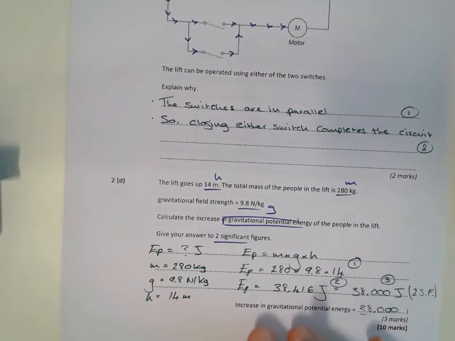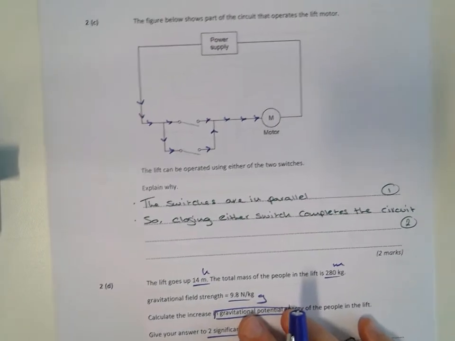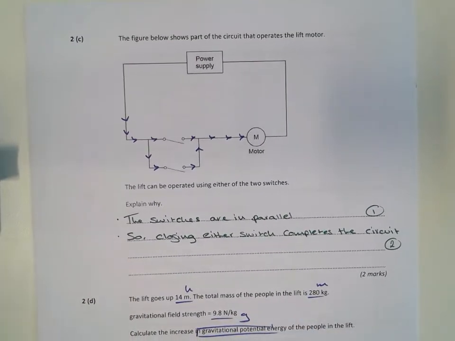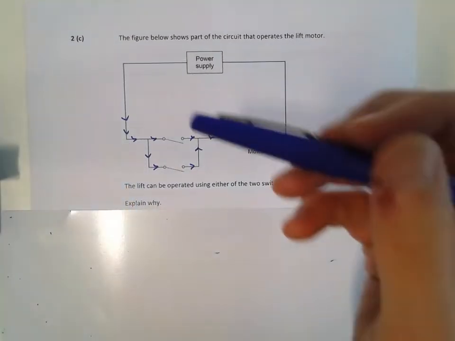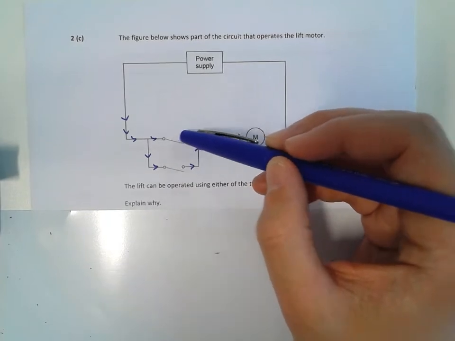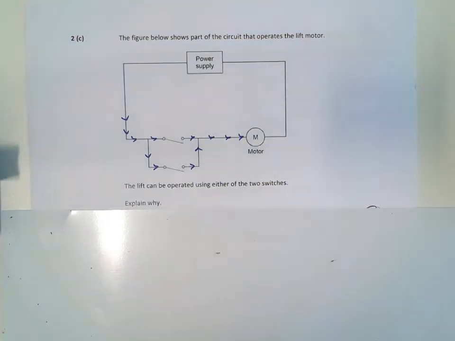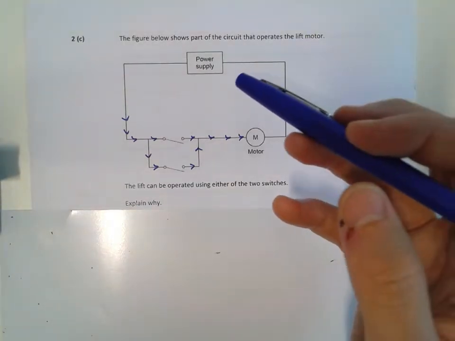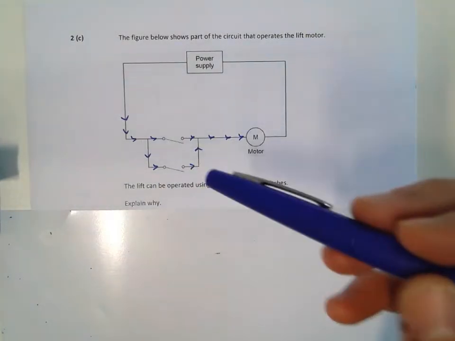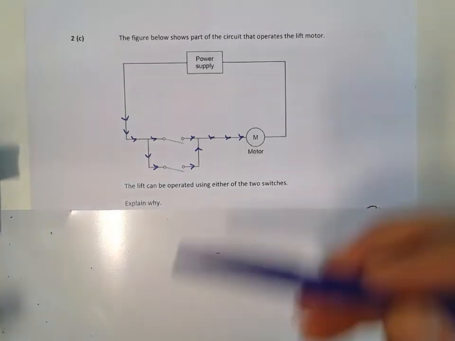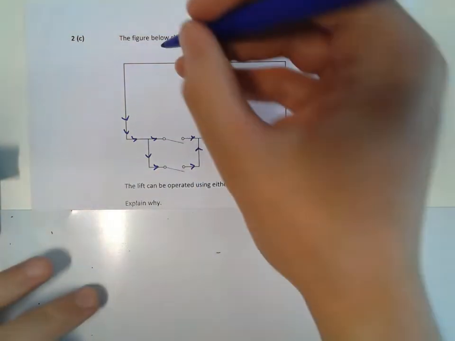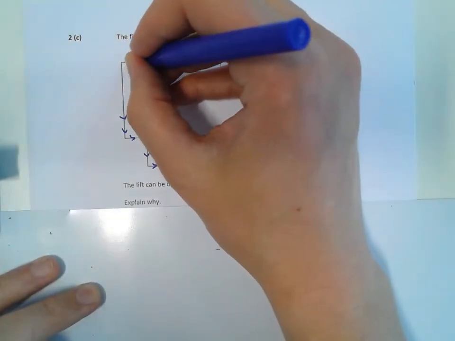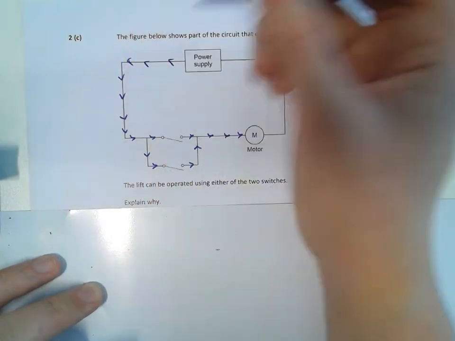All right, next one. So again, quite a nice question here. It shows you the circuit, a very basic circuit for the lift. You can imagine this being the switch at the top, this being the switch at the bottom, when you get in and out of the lift. And it wants you to explain why it can be operated using either one. Now, if you just imagine you're the coulombs of charge going round, so we start off coming out of here, round, down. I've already drawn some arrows.